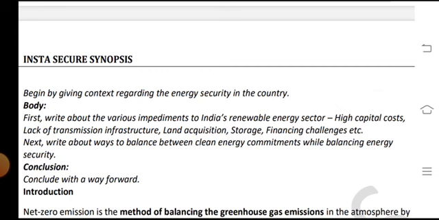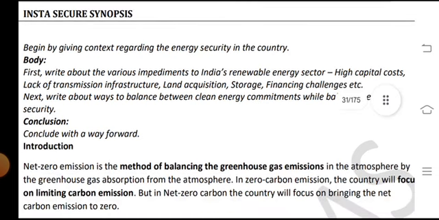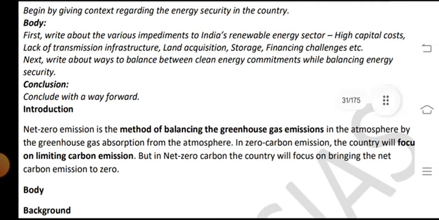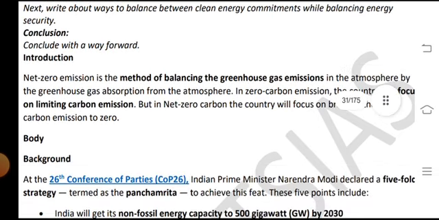The structure of the answer: Introduction: begin by giving context regarding energy security in the country. Body: first write about the various impediments to India's renewable energy sector, such as high capital cost, lack of transmission infrastructure, land acquisition, storage, financial challenges, etc. Next, write about the ways to balance clean energy commitments while ensuring energy security. Conclude with a way forward.